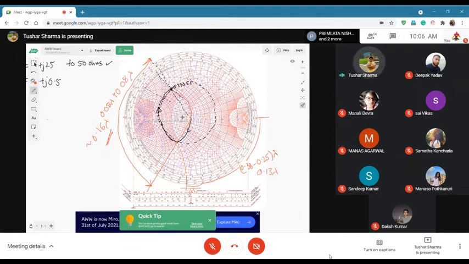And if you use a short stub, you don't need a transmission line anymore. If this impedance is on this circle, that's it. You don't need a transmission line. You can just match this using a short stub, because the impedance is lying on the constant circle. So that's it. You go from here and you will meet that impedance.